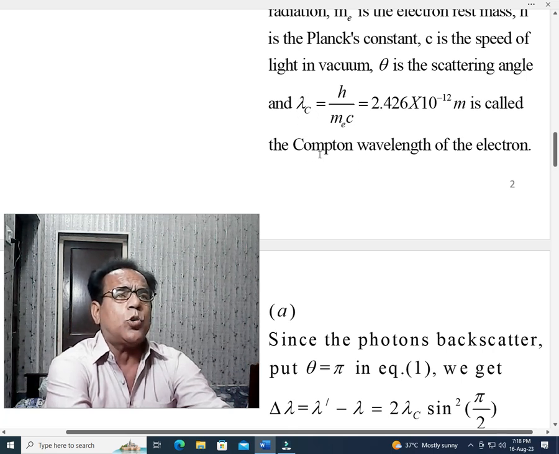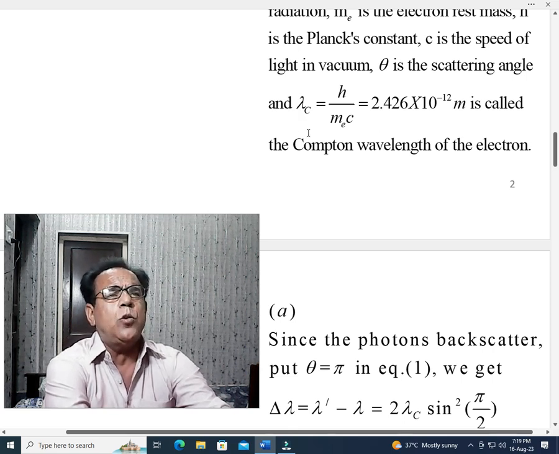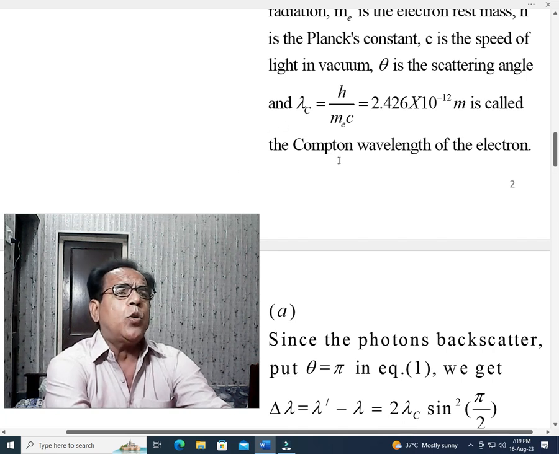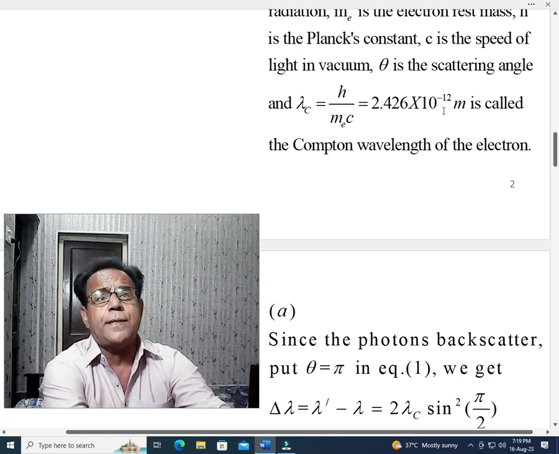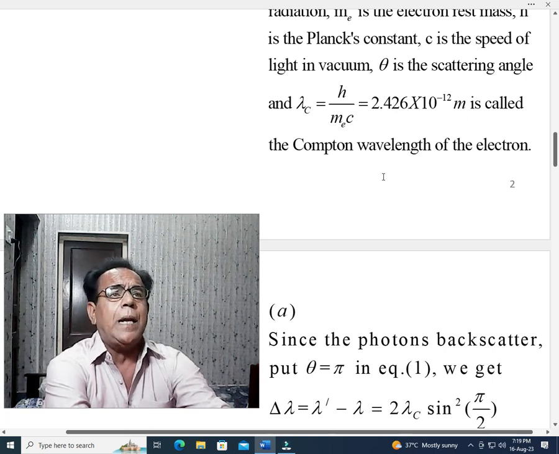c stands for Compton, and we note that wavelength is denoted by lambda while frequency is denoted by nu. Okay, these are the usual notations. So Compton wavelength, that is lambda c, where c is written as a subscript of lambda, becomes equal to 2.426 into 10 raised to the power minus 12 meter. Okay, lambda c is called Compton wavelength of the electron.